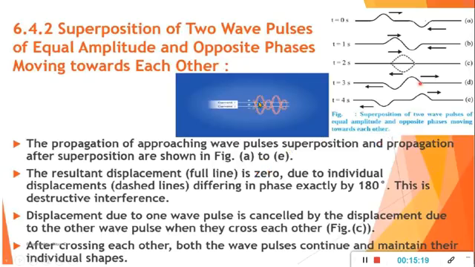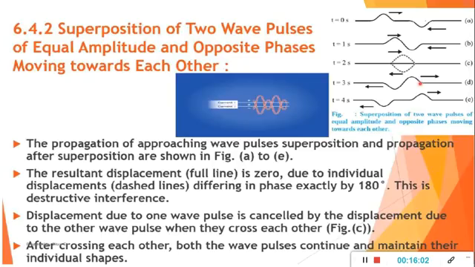Here the waves are in opposite phase, moving towards each other. The propagation of the approaching wave pulses, their successive positions after every second, their superposition and propagation after superposition are again shown in figures A to E. Now these wave pulses superimpose at t equals 2 seconds, and the resultant displacement, which is shown by the full line, is 0.